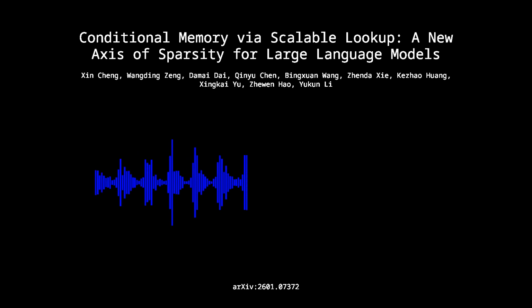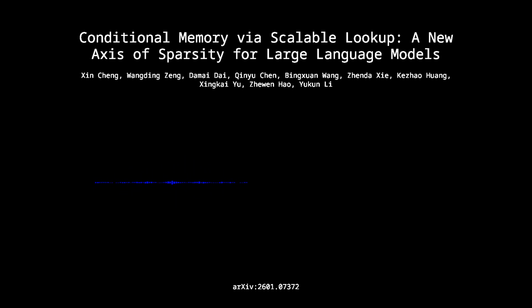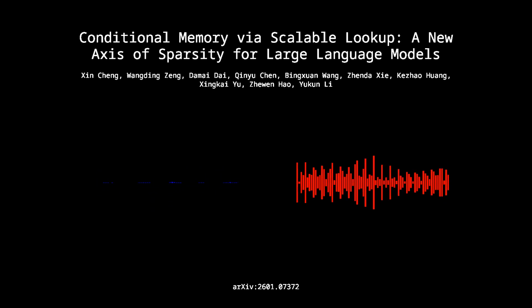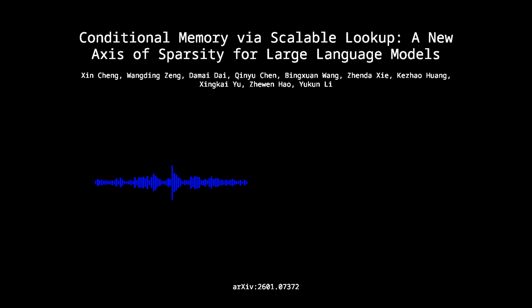Right. MOE allows us to drastically increase our parameter count without proportionally increasing the active FLOPs per token. Which brings us to the core of today's deep dive. We are unpacking a highly technical paper from Peking University and DeepSeek AI. It's titled Conditional Memory via Scalable Lookup, a new axis of sparsity for large language models. Oh, it's a fantastic paper. It really is. The authors highlight a fundamental inefficiency in that exact MOE paradigm. Modern transformers just completely lack a native primitive for knowledge lookup. Yeah, they have no native database. Right. To retrieve a static fact, they have to route it through dense layers or MOE experts.